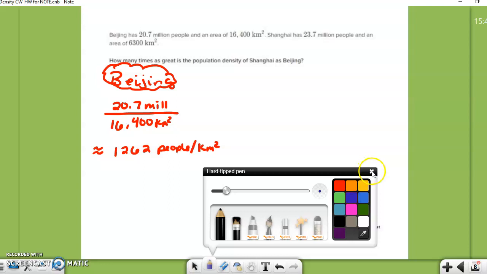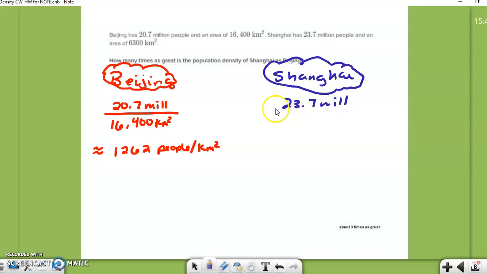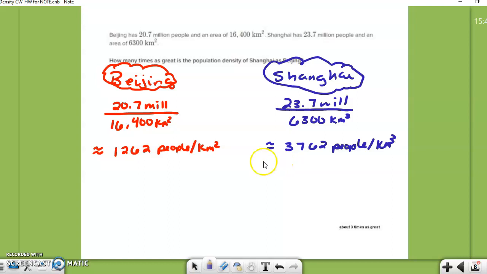Okay. Well, now I got to figure out Shanghai. They have 23.7 million people and only 6,300 kilometers squared. You can tell right there, they got more people, less space. So they're going to be about 3,762 people per kilometer squared. Much more dense. They have a larger population density here. But by how much?